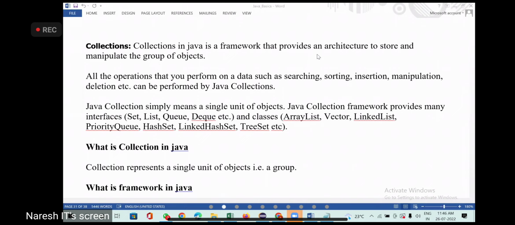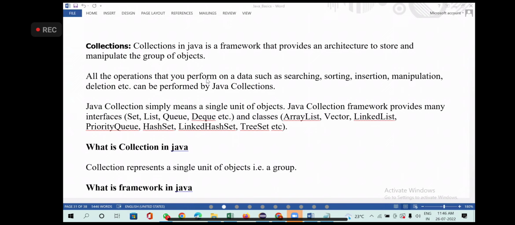Whatever is needed from the Selenium point of view, only that much we are trying to learn. Okay. So a framework provides an architecture to store and manipulate a group of objects.